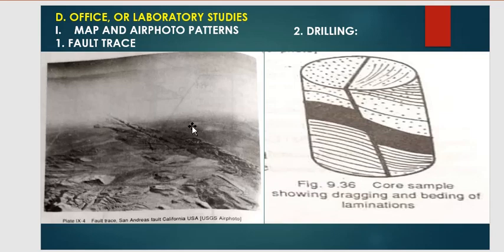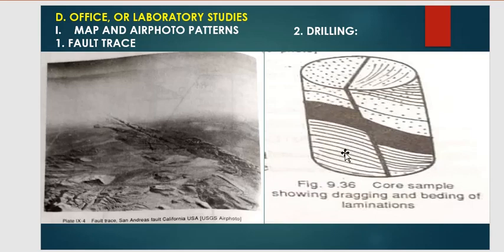In the drilling process we can also determine faulting of the bed. By the study of progress in drilling, drill core characteristic features, faults are revealed. That is core loss. If core is lost and similar beds repeat at intervals at depth, dragging or bending of bedding planes, laminations, bends and foliation observed along a line in core samples, then it indicates fault.